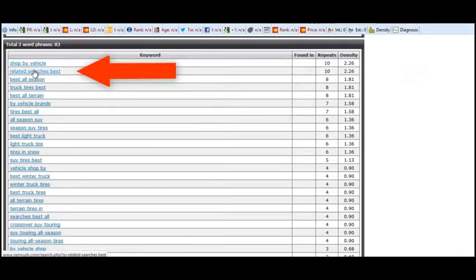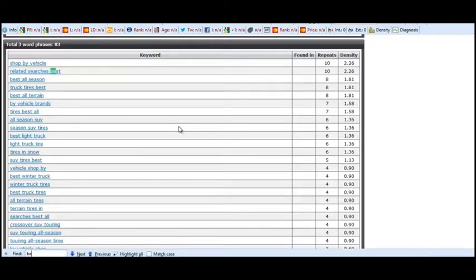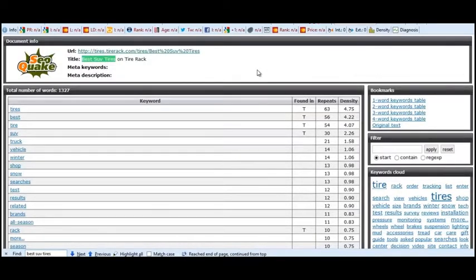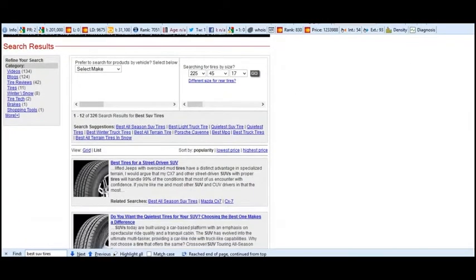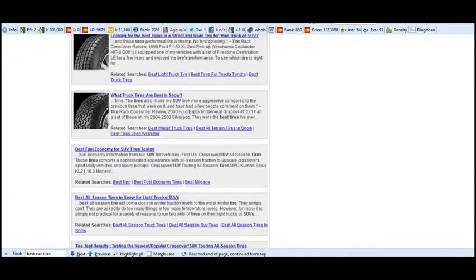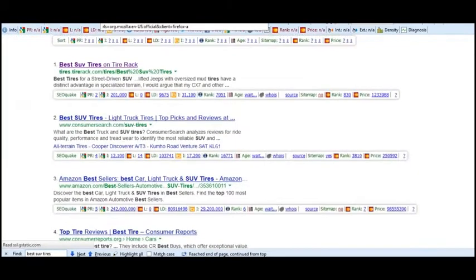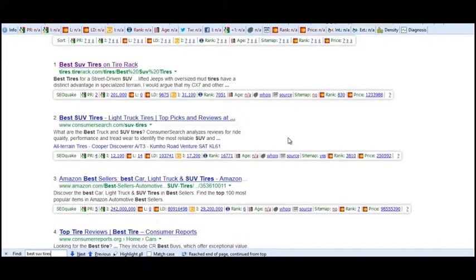So: shop by vehicle, related search is best. So far I don't see it, so let's just search for it, Control F, and then put best SUV tires. In this case, it only seems to show up once in the content. That's a strike against this page and means that you may be able to optimize better. And as you can see on the page, this isn't a very great landing page for a user, right? This doesn't give them any information about what would determine the best SUV tires. It doesn't even tell them what the best SUV tires are. So there are also some opportunities there to create a better piece of content that actually answers the user's questions.